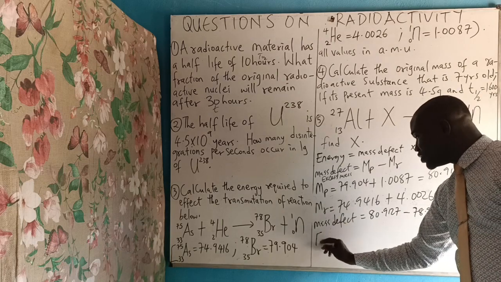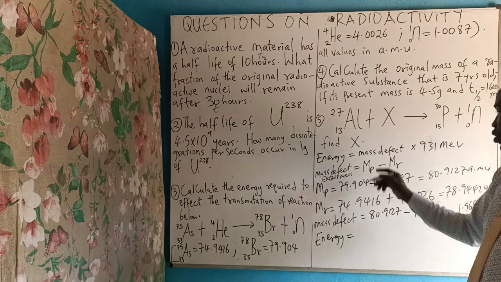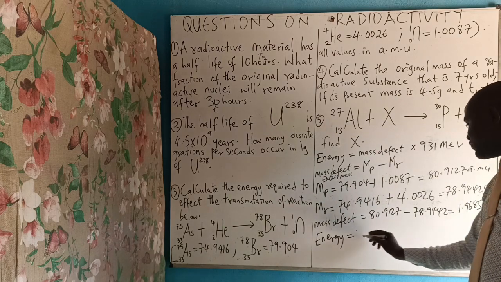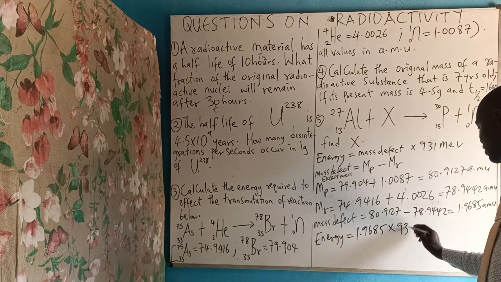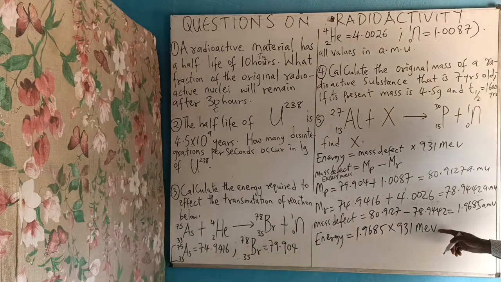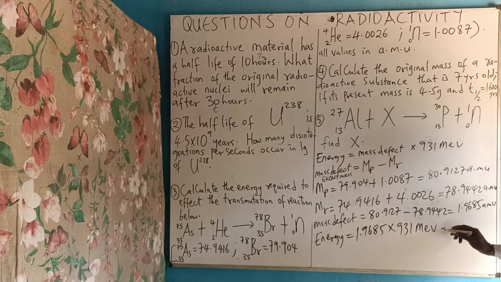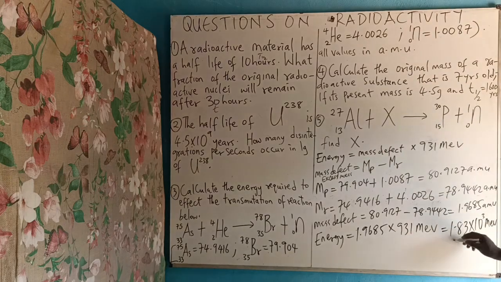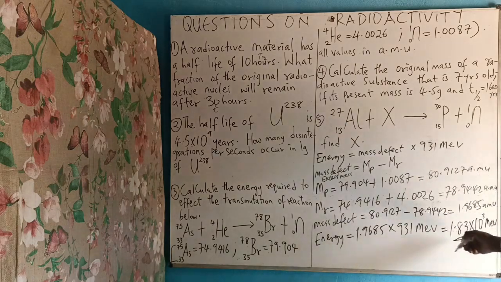Then the energy required is equal to mass defect times this, and mass defect is 1.9685 times 931 MeV. Once you multiply these two, you will be getting 1.83 times 10 raised to the power of 3 MeV. So that is the energy in terms of MeV that is required for you to effect the transmutation of this reaction. So that is for question number 3.